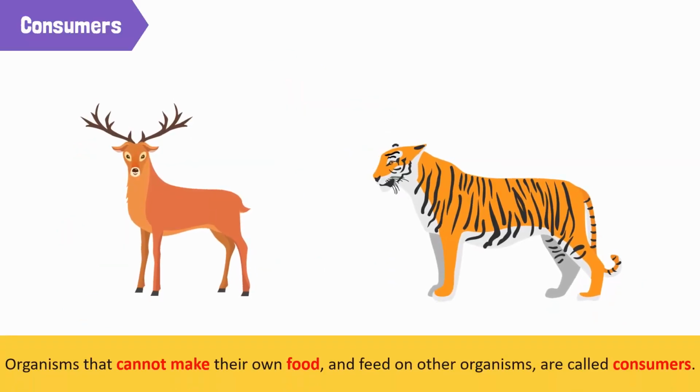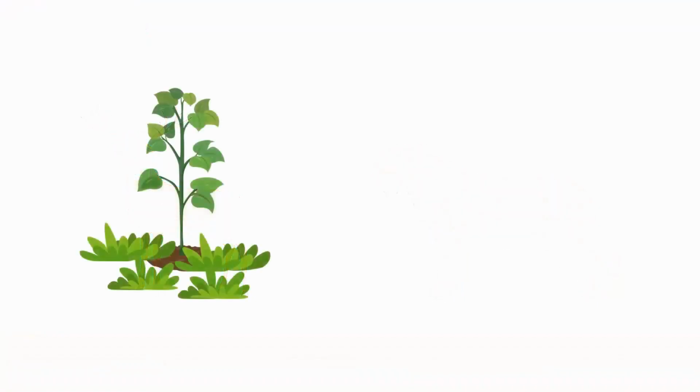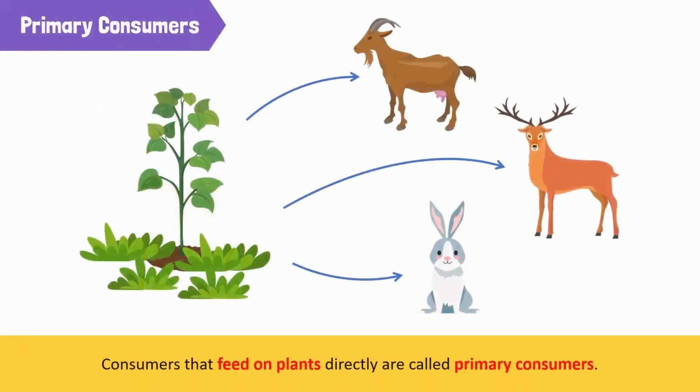Organisms that cannot make their own food and feed on other organisms are called consumers. There are different levels of consumers. Consumers that feed on plants directly are called primary consumers. Goats, deer, rabbits, and grasshoppers are all examples of primary consumers.